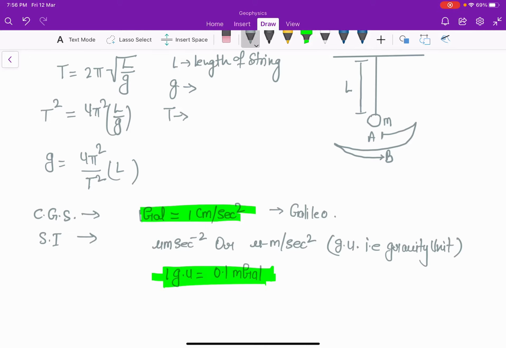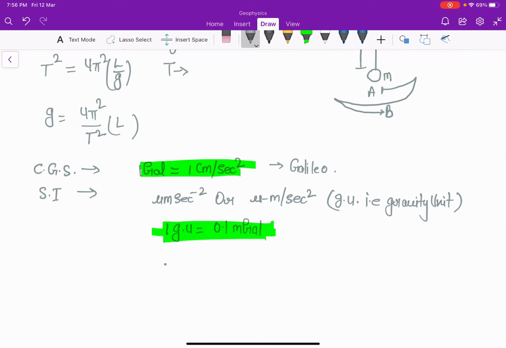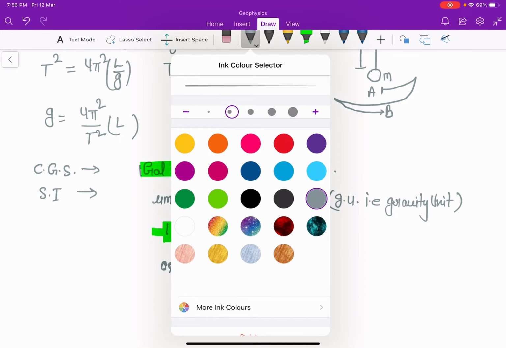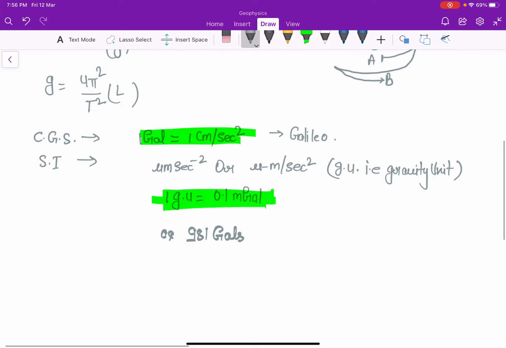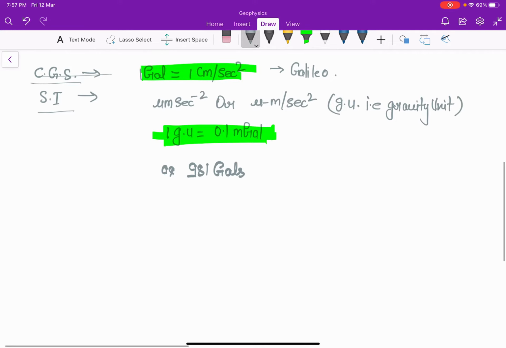So the mean value of gravity on the earth surface is taken as 981 gals. This is the mean value. In gravity exploration, both milligal and gravity unit are commonly used, so we can use either this CGS unit or SI unit. So now our next point is why the gravity is more at pole, not at equator.